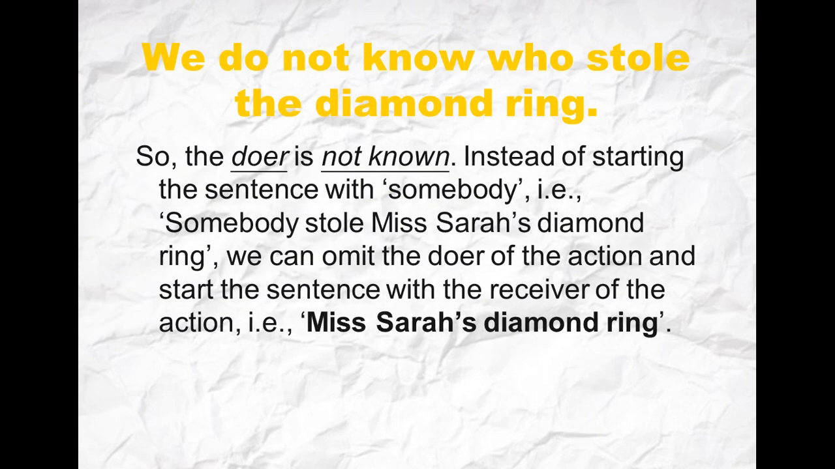For more clarification, I have here the explanation. The doer is not known. Instead of starting the sentence with 'somebody', like when we say somebody stole Miss Sarah's diamond ring, we can omit the doer, and omit here means to remove or delete the doer of the action. And we form our sentence like this: Miss Sarah's diamond ring was stolen. We start like this. Okay, good.